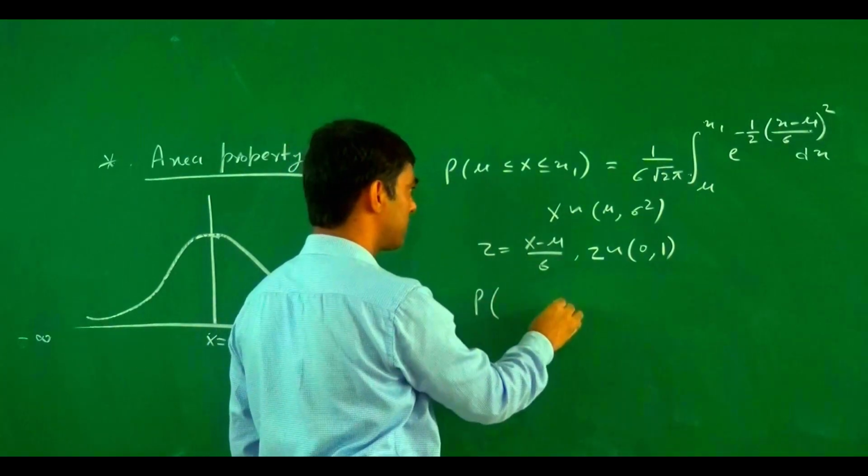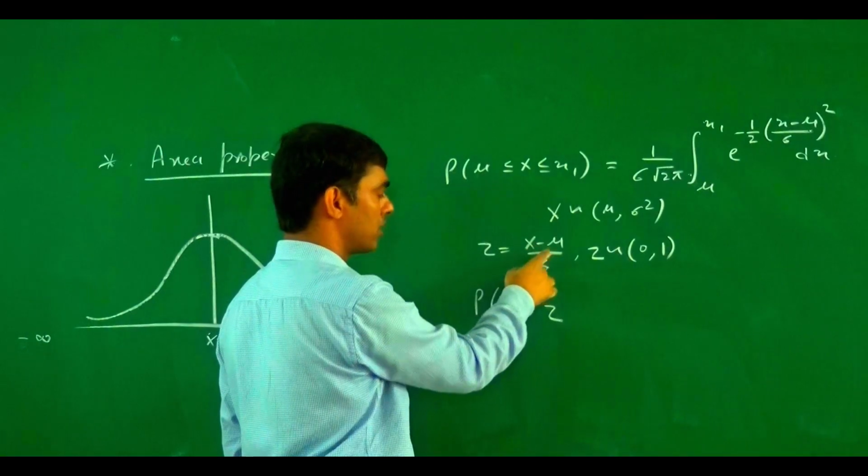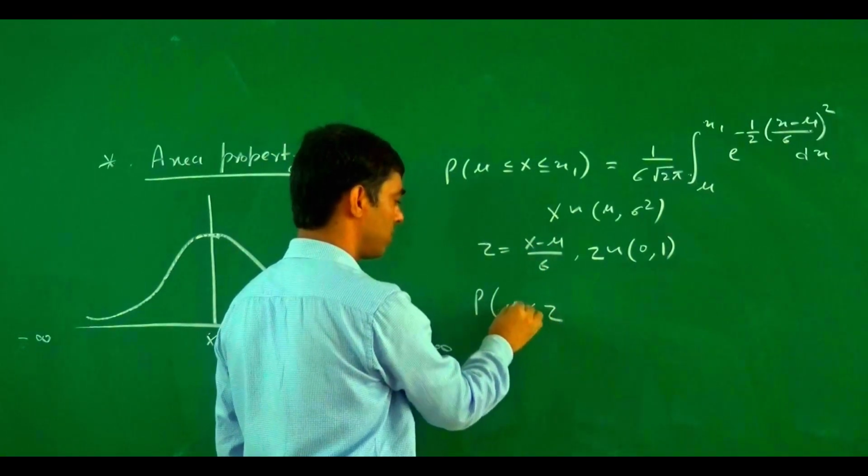Now we write this in terms of z. If we put x equal to mu, then z equals mu minus mu upon sigma, which becomes 0.